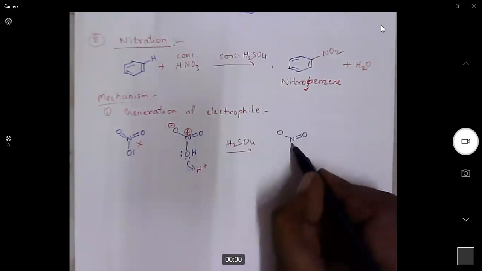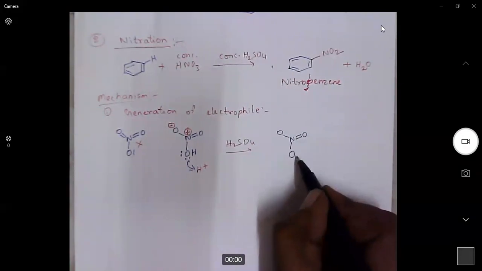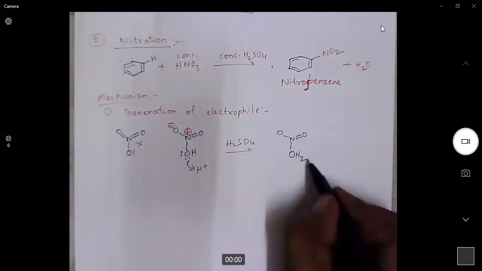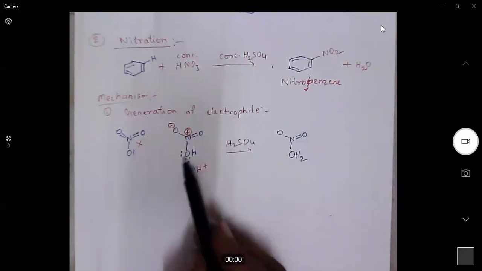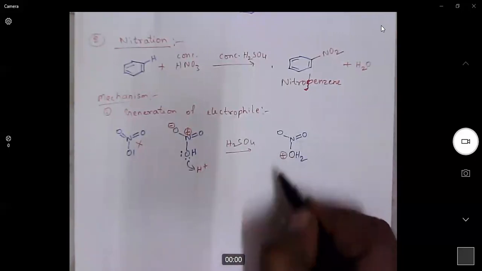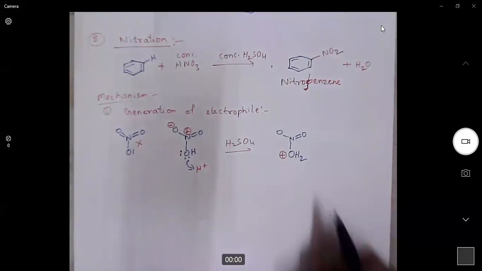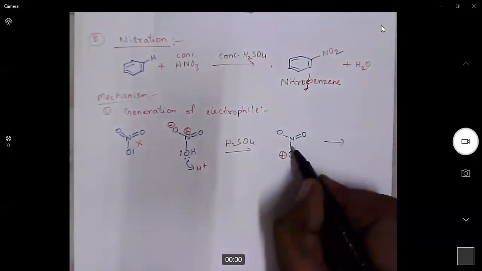I don't mention the charges for simplicity. It becomes OH2 plus. OH is already there, and now it is taking H plus, so it becomes OH2 plus, that is H2O plus. When H2O plus is there, it releases water.